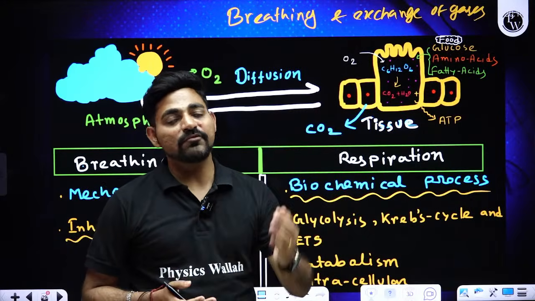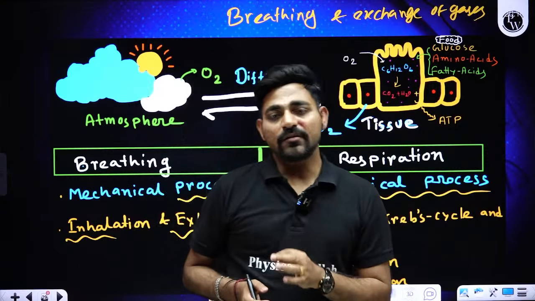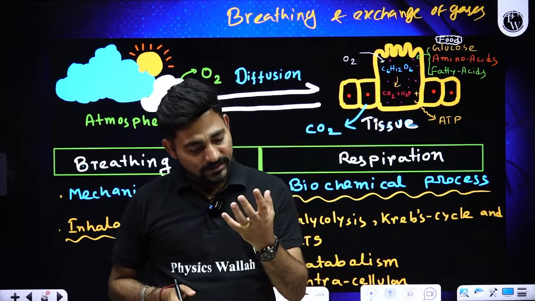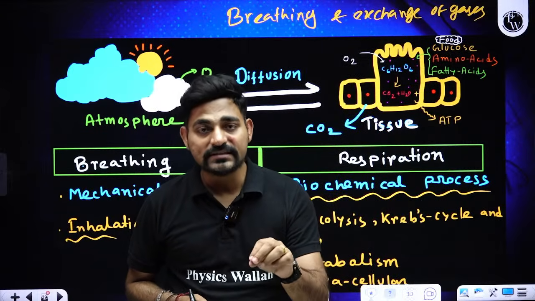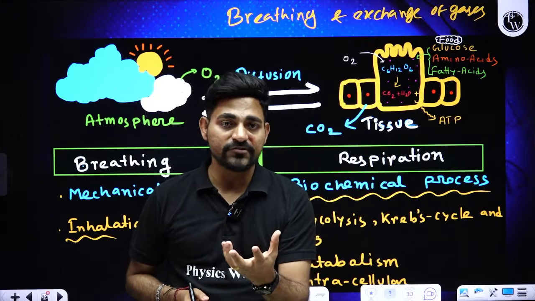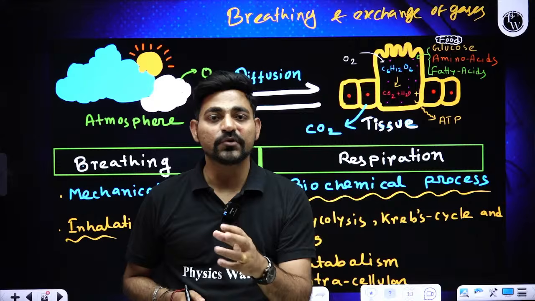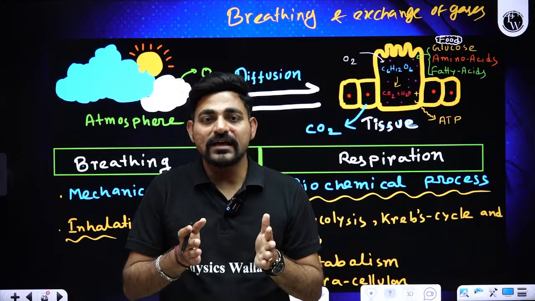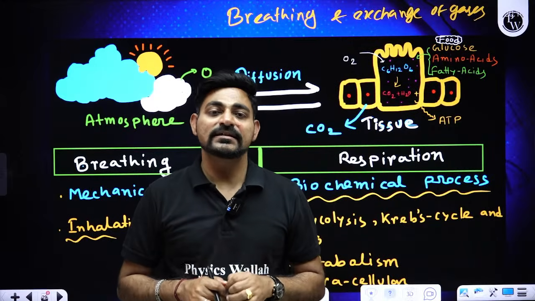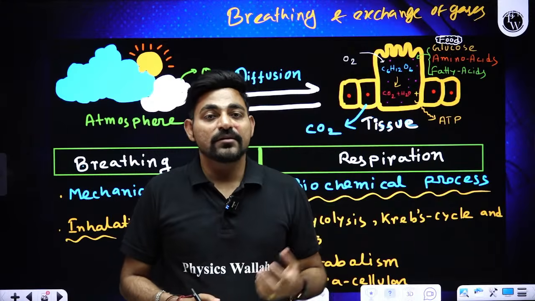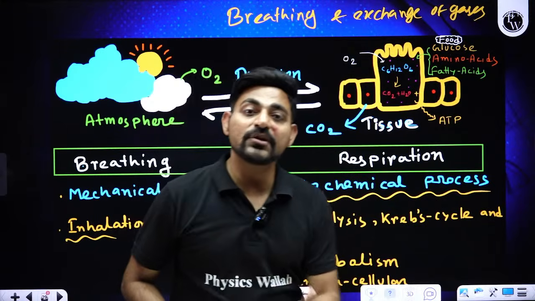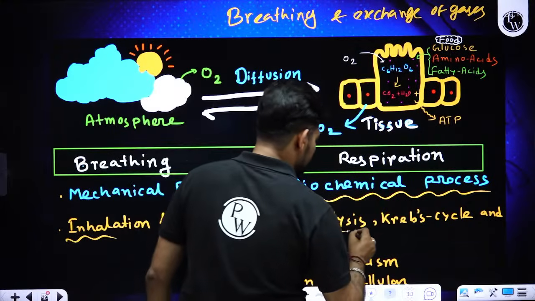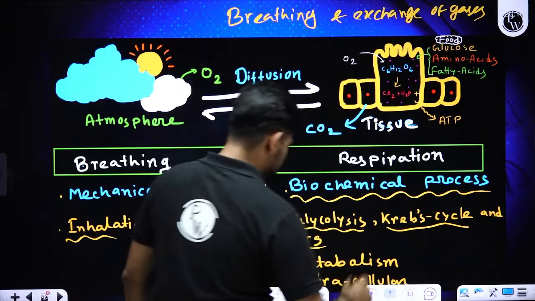By the process of breathing, we are intaking oxygen, and our body is supplying that oxygen to the tissues and the cells, and the oxygen upon going inside the cell breaks down the cellular food material directly or indirectly to produce carbon dioxide, water and energy. So it's a destructive process happening inside each and every cell to produce energy. That's why respiration is a kind of catabolism or catabolic process. And the steps of respiration are glycolysis, Krebs cycle and electron transport chain.